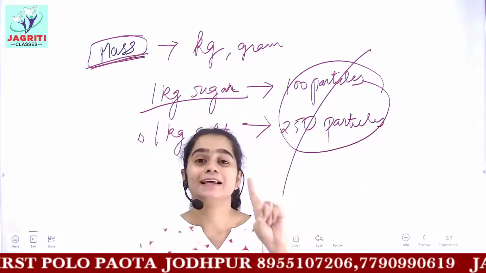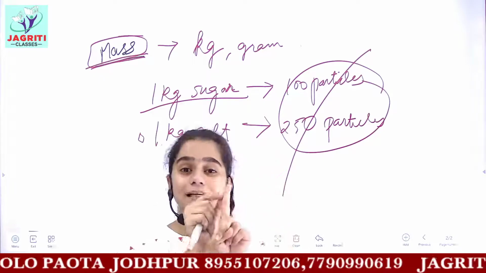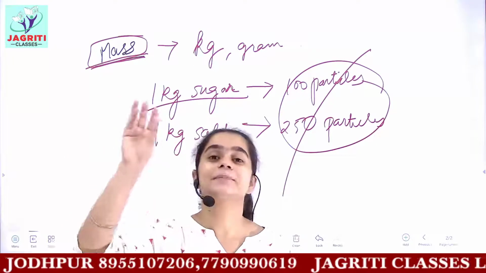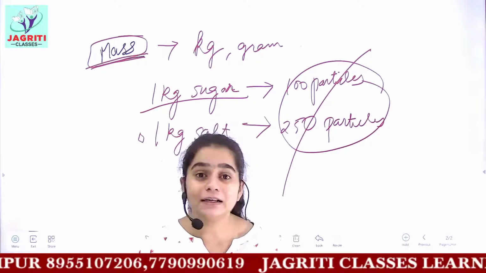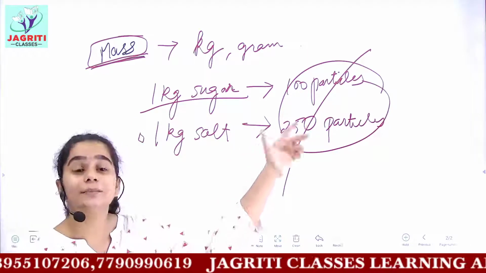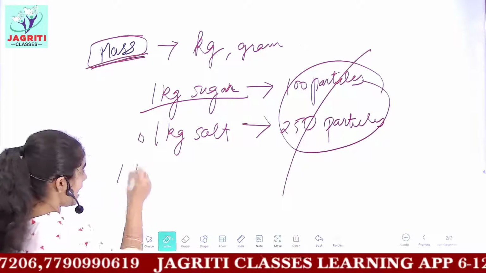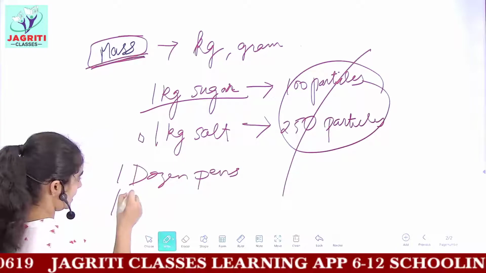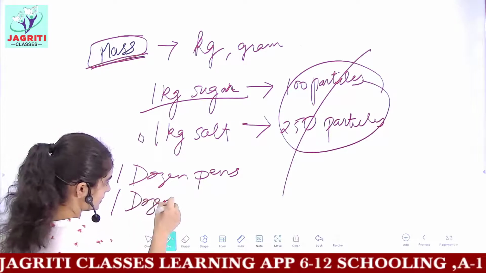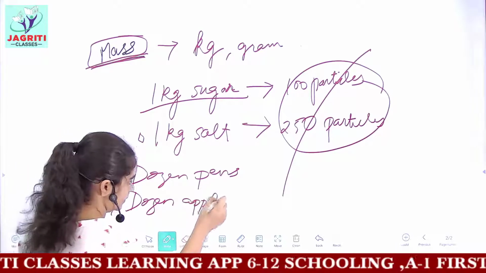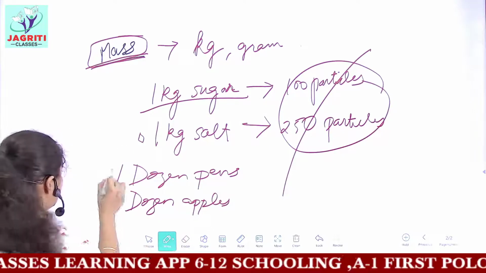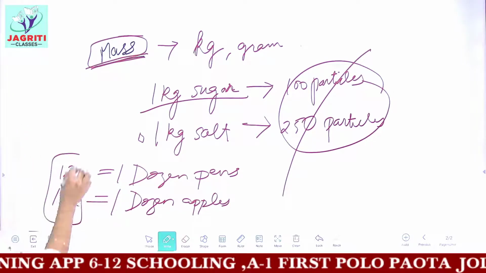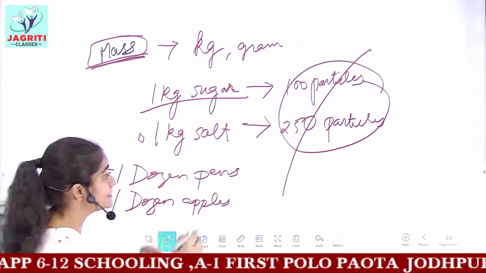If you are taking numbers, for example a dozen, then a dozen symbolizes that we have 12 articles or 12 substances with us. But this 12 need not mean having any particular mass. Let's suppose I have 1 dozen pens and I say I have 1 dozen apples. 1 dozen symbolizes that the number of particles in both these things is 12. But the mass is not constant.